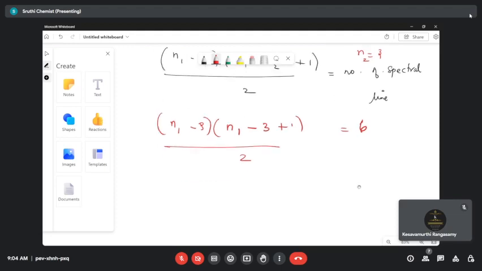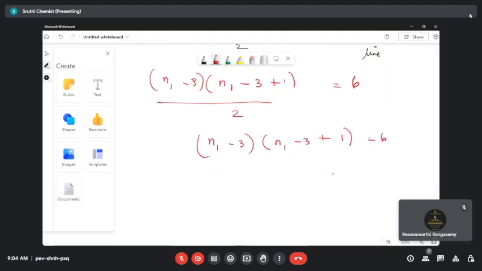So (n1 minus 3)(n1 minus 3 plus 1) equals 6 into 2, which is 12.